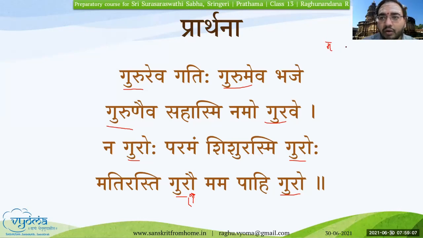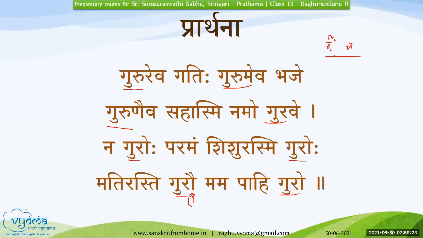Now, depending on what comes after that word in a sentence, if it is any vyanjana, this makara will be changed to anunasika, this anuswara. That is why in nabhaso bhushanam, the bhushanam becomes bhushanam in this way.